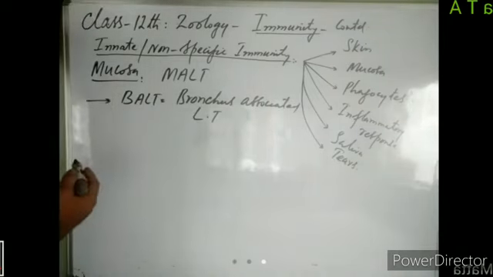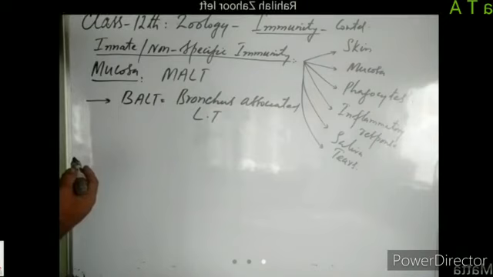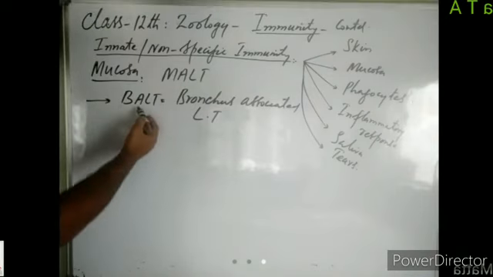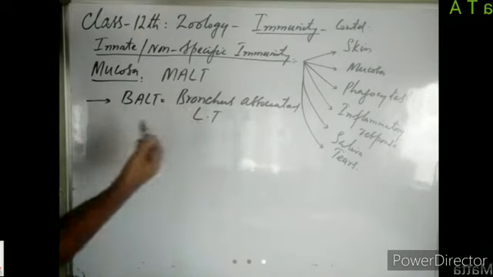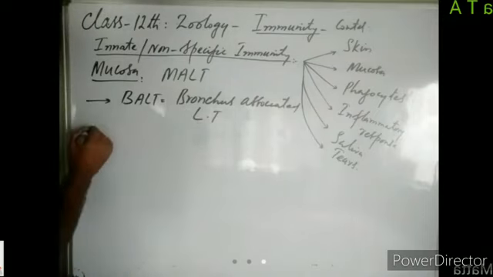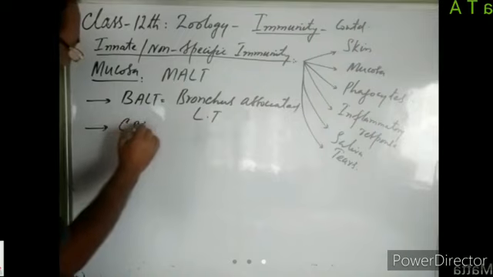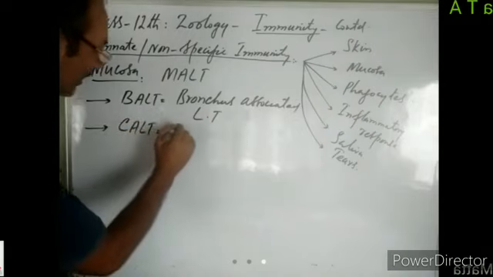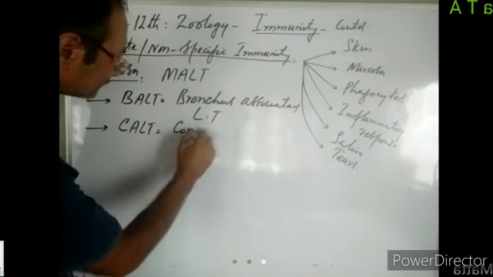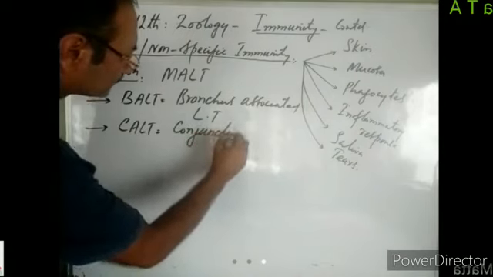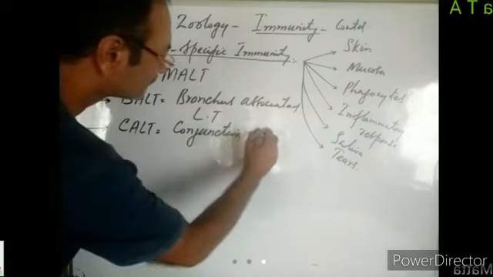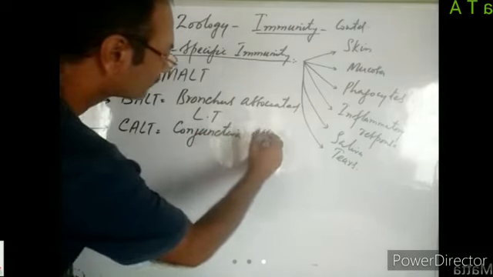So any pathogen which may enter our body through inhaled air is dealt with by this bronchus associated lymphoid tissue, right? Then we have CALT, conjunctiva associated lymphoid tissue.